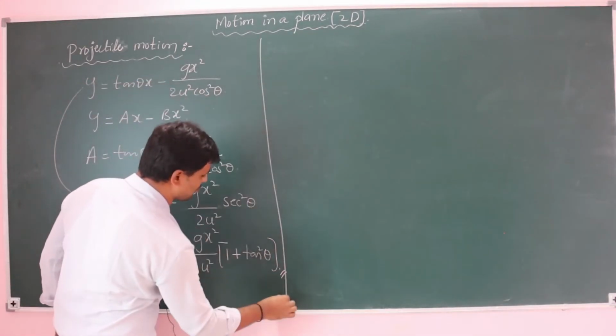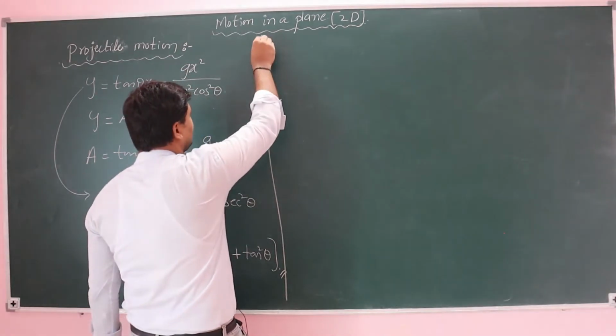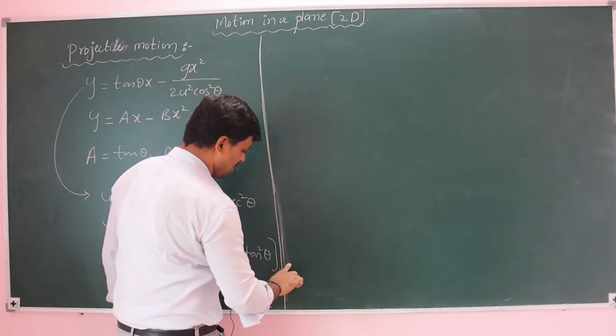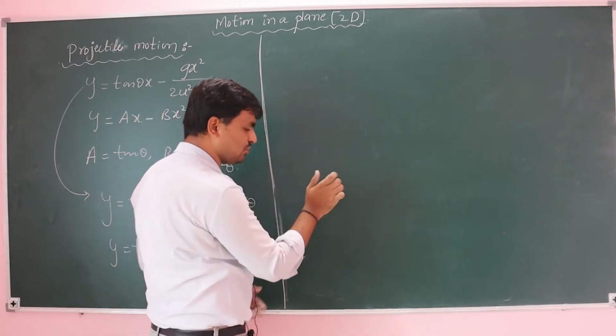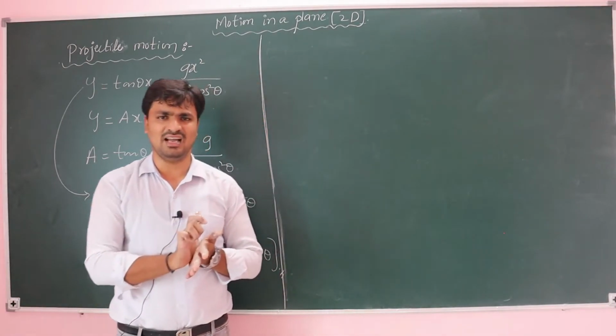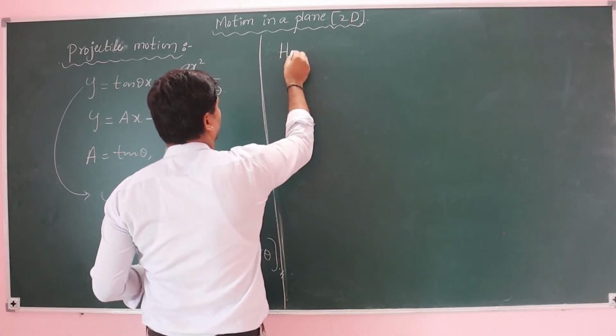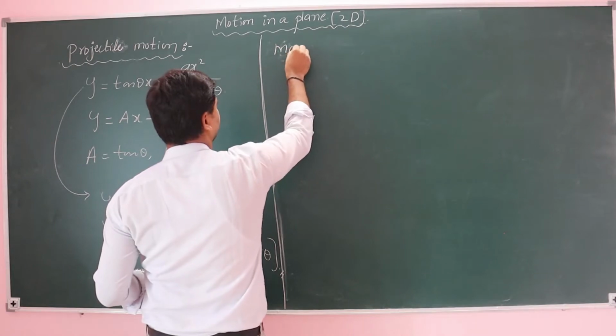So in the projection, if you want to get the maximum height, what do we take here? We need to get the maximum height. For the maximum height, what am I taking here?